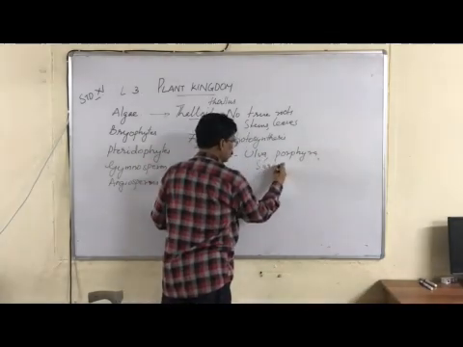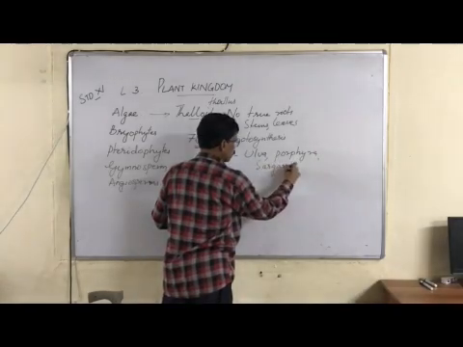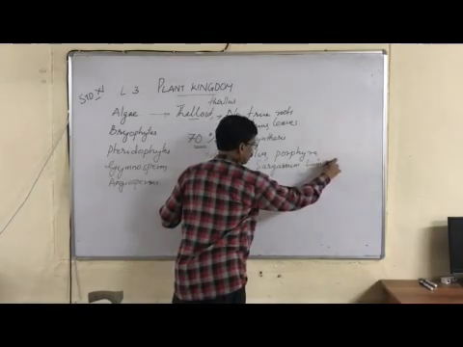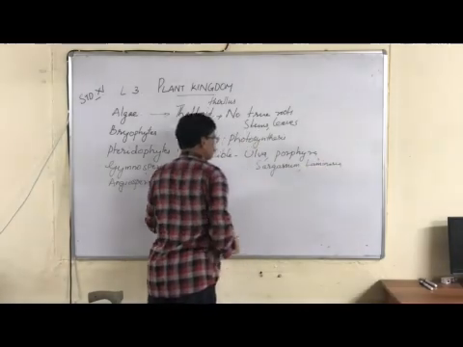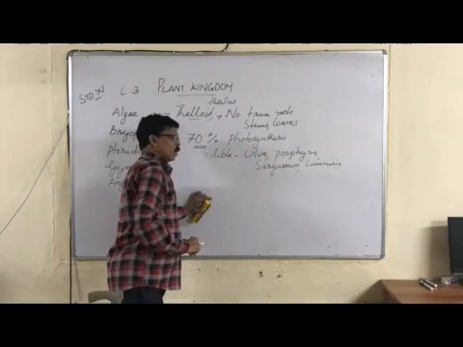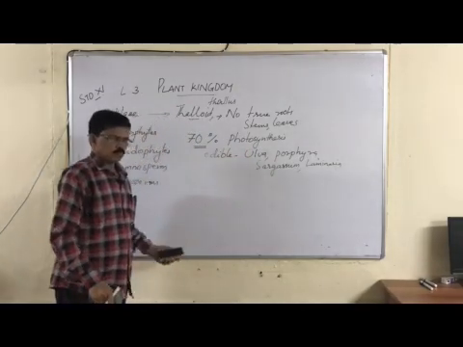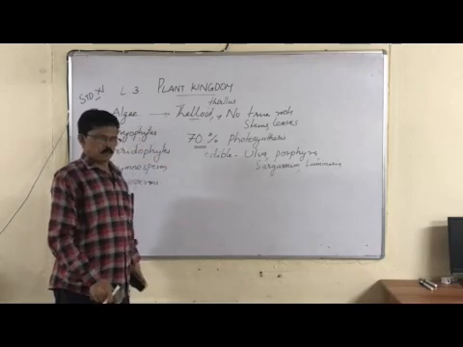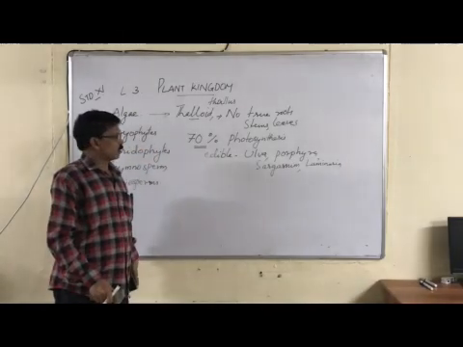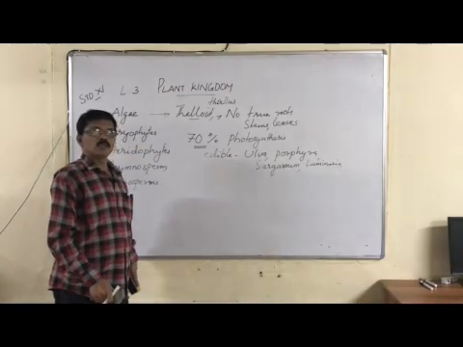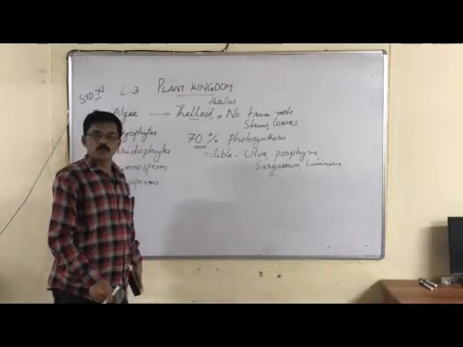Sargassum, Laminaria, all these are edible algae. But this edibility is being properly and widely utilized by some other countries, not our country. Countries like Japan and the island nations, their main seafood constitutes the algal food.